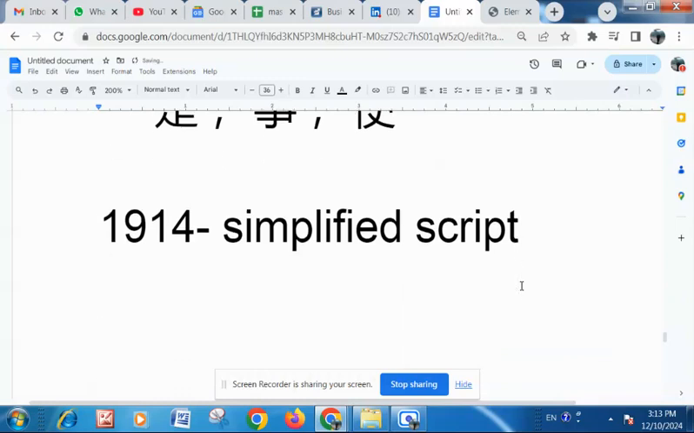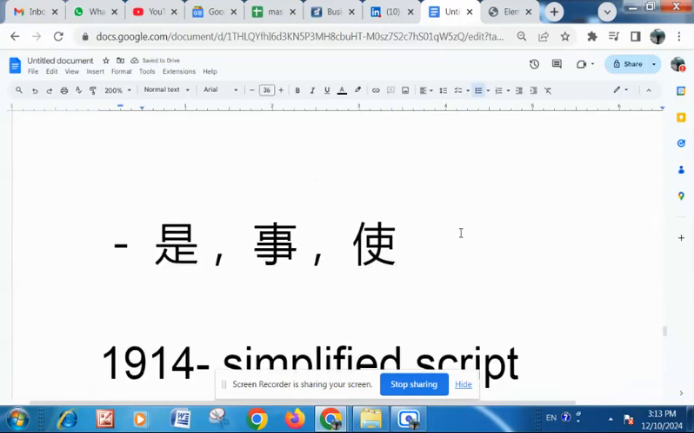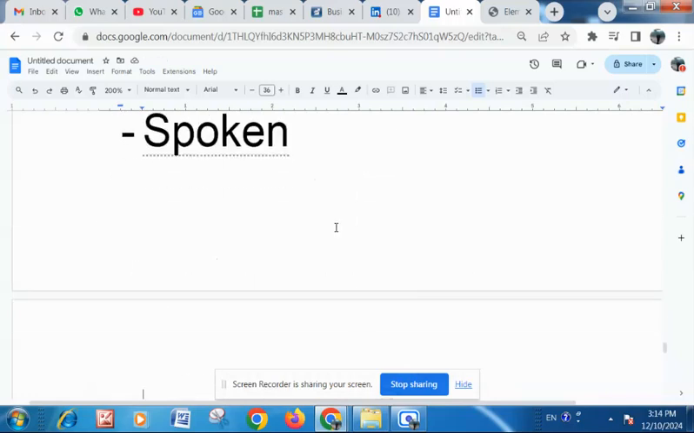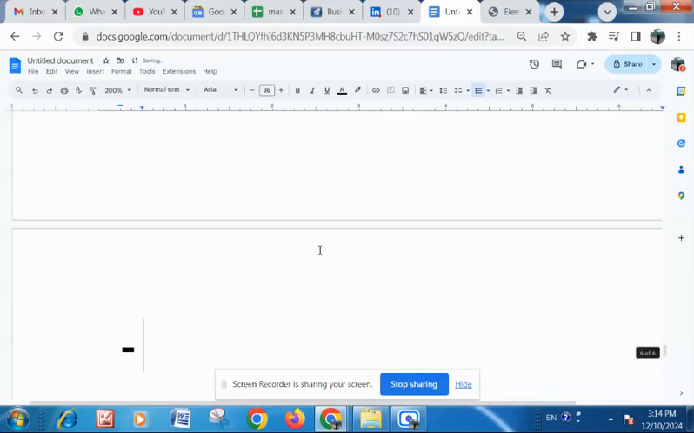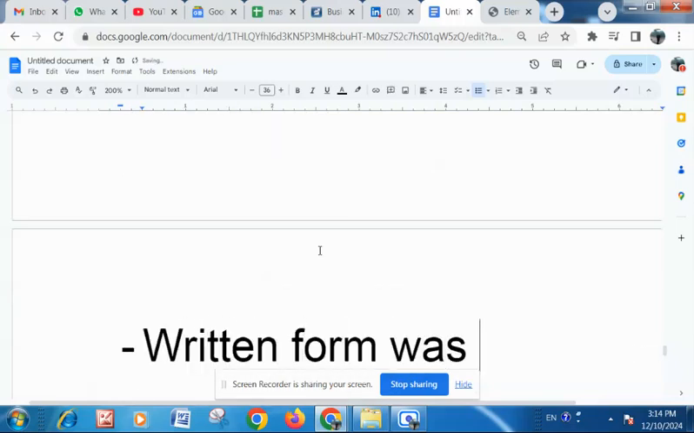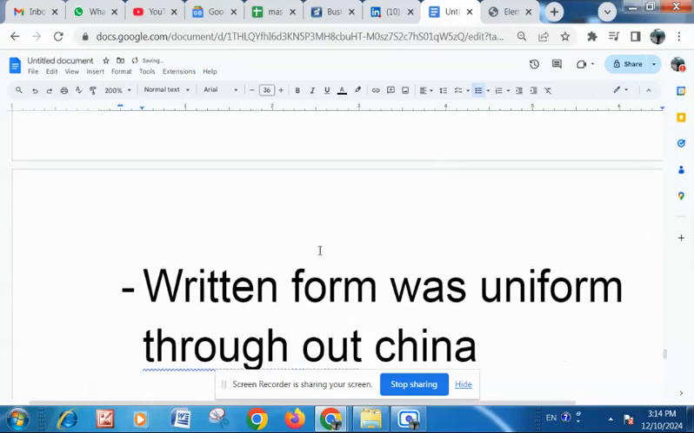This was about the written part. We have not spoken so far about the spoken part. What about the spoken form? Because the Chinese characters were pictograms, there was no misunderstanding in conveying them because they were written, which means the written form was uniform throughout China. Now we know that after every 100, 200 kilometers, there is a change in dialect, a change in the way somebody is speaking the same word.